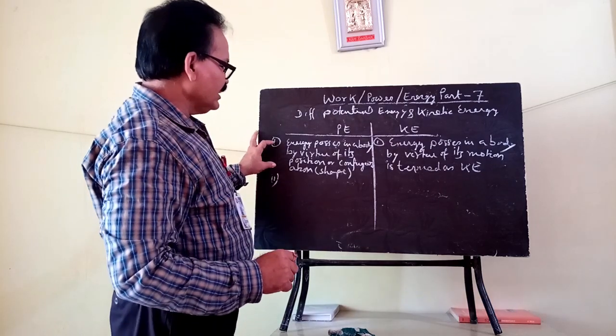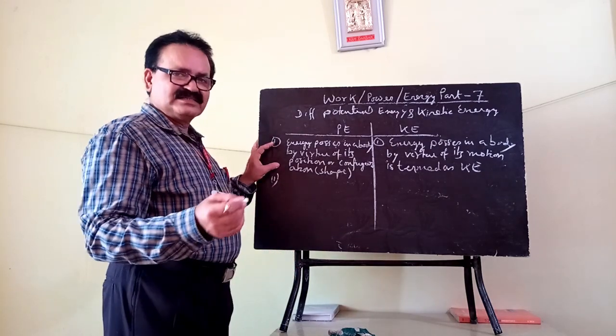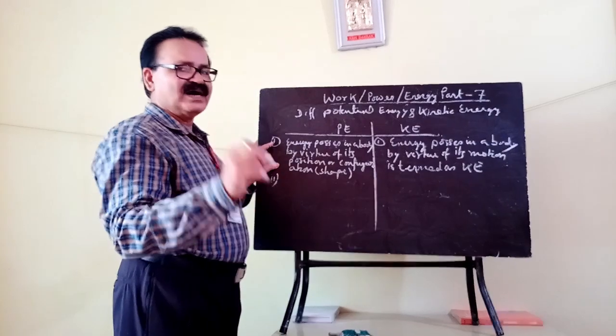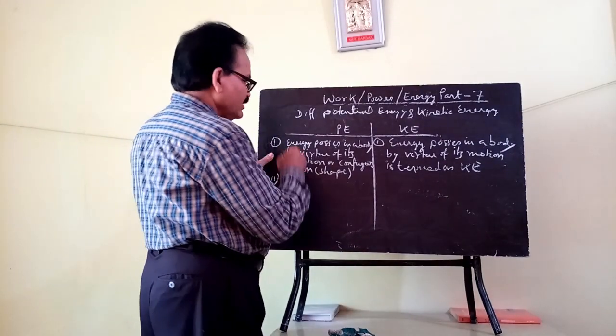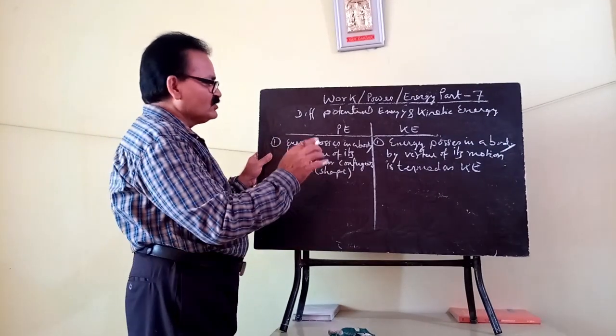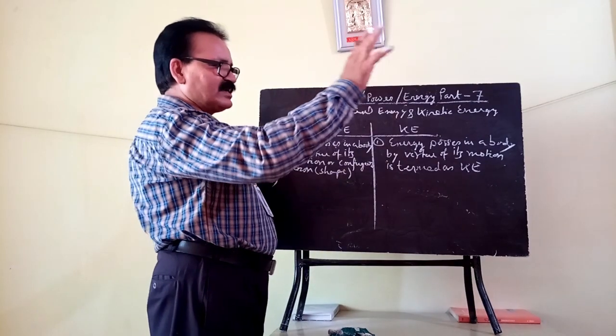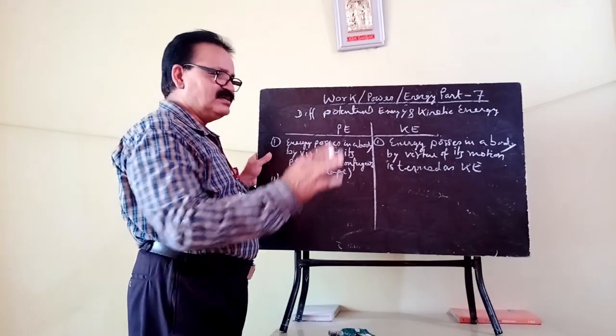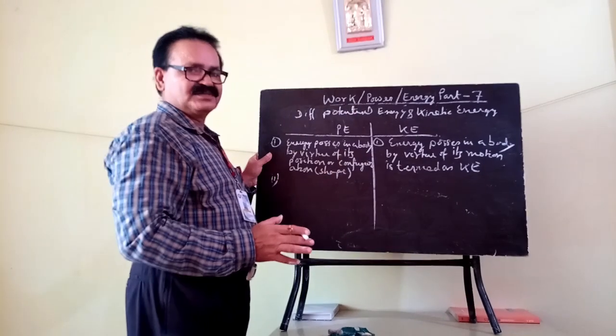Second one: potential energy is based on the magnitude of work done to keep that body up to that position or to change the shape of the body.